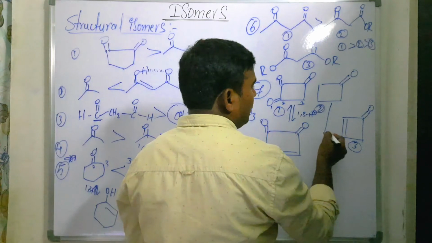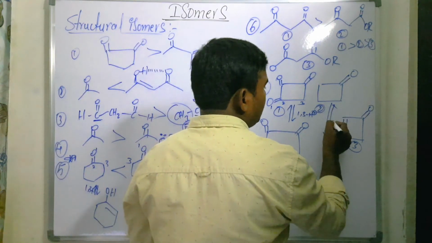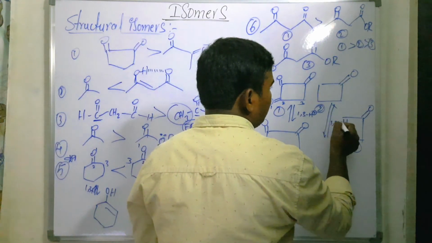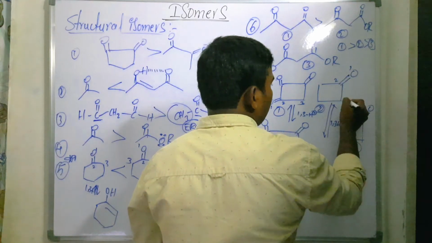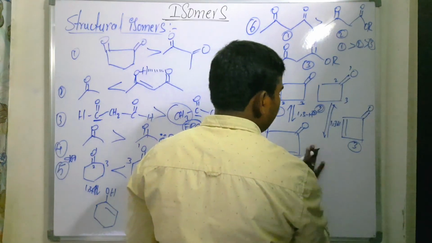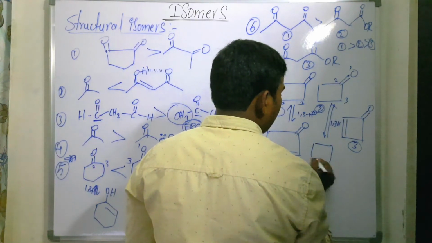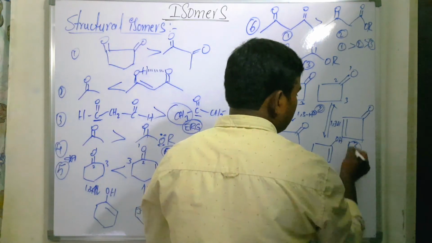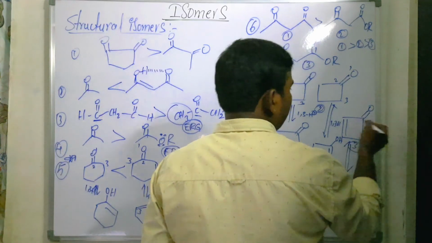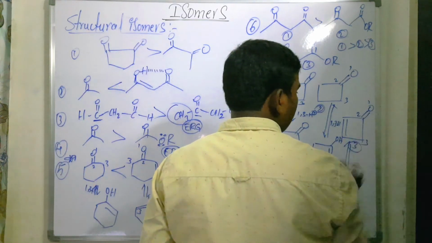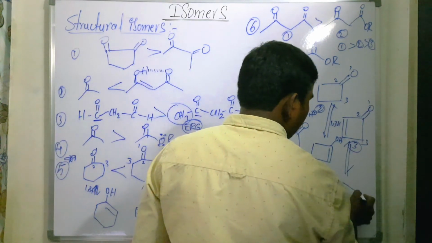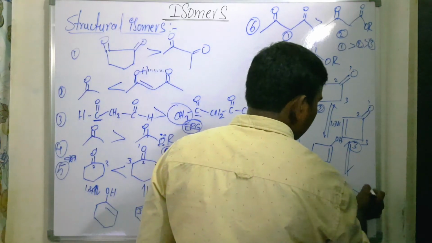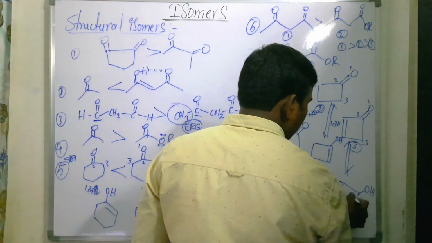Now in this case 1,3 proton shift takes place, that is 1, 2, 3. You are going to get OH double bond. In this case, 1,3 proton shift here, 1, 2, 3. Now the double bond is formed between these two carbons. It is OH, OH double bond.